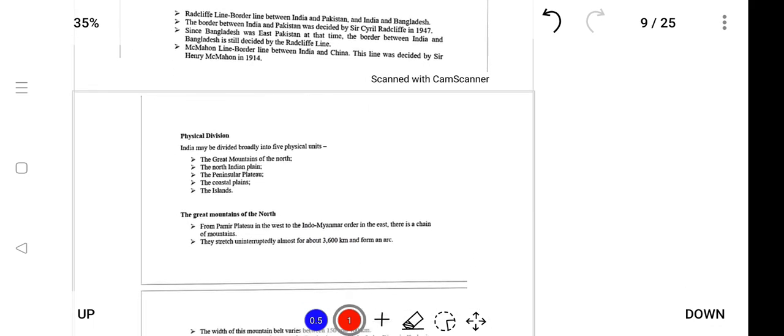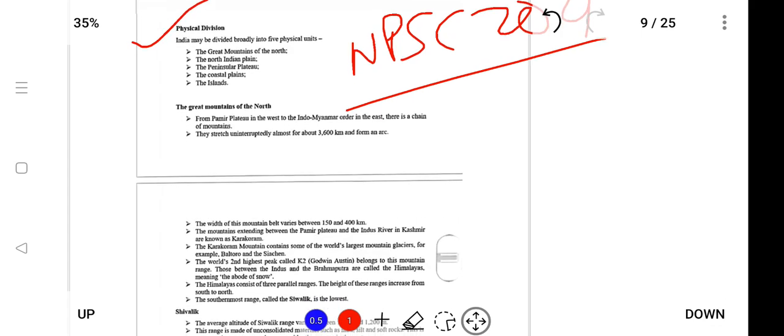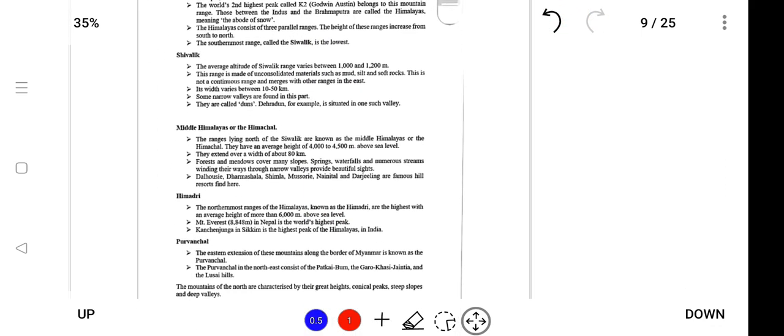So physical division, which was asked in MPSC 2021, means, what are the physical divisions of India? So this is also important for NSSB as well as MPSC.